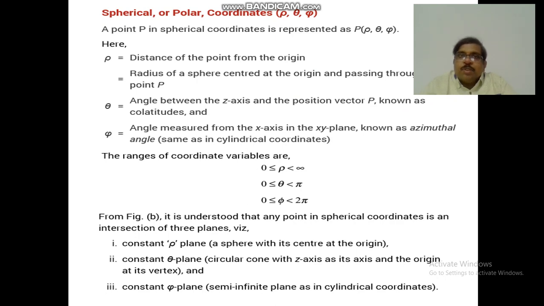And next one is the spherical coordinate system, rho, theta, phi. A point P in spherical coordinates is represented as P. Rho is the distance of the point from the origin, theta is the angle from the z-axis, and phi is the angle from the x-axis in the xy plane, which is the azimuthal angle. The ranges are rho equal to 0 to infinity, theta equal to 0 to pi, and phi equal to 0 to 2 pi.